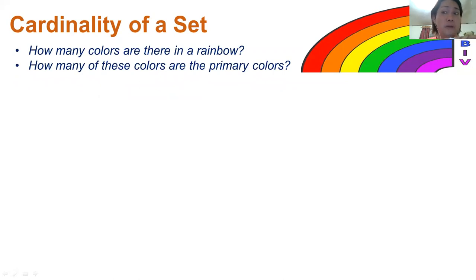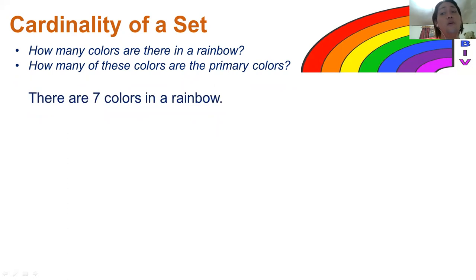These questions will be related to our next topic, which is cardinality of a set. We all know that there are 7 colors in a rainbow, correct? We have the red, orange, yellow, green, blue, indigo, violet.